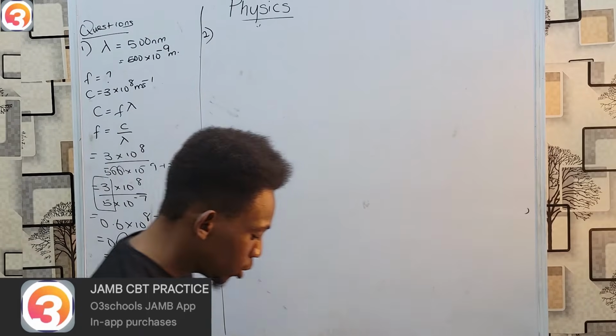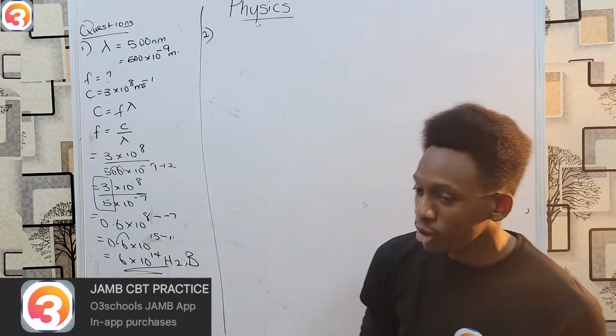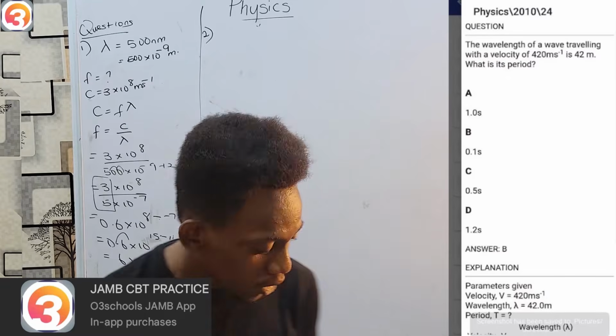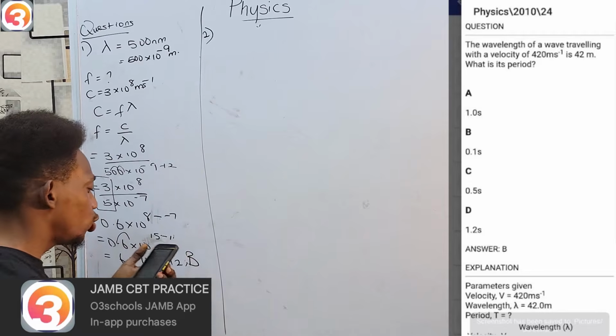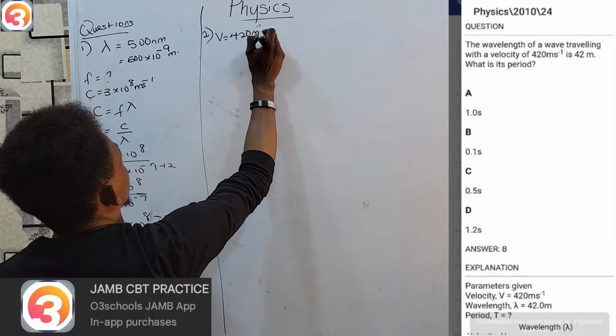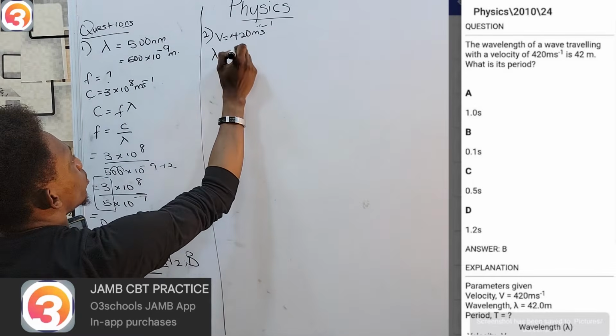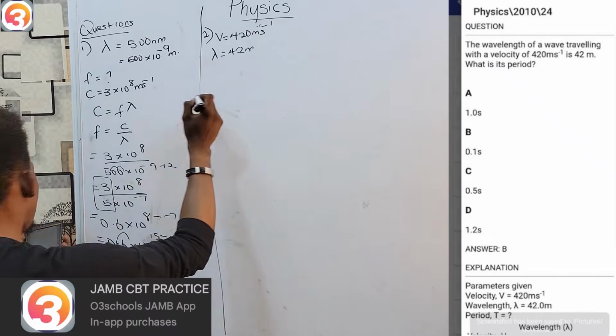Now for the next question, we're going to the year 2010, and now we are actually looking at question 24. The wavelength of a wave traveling with a velocity of 420 meters per second is 42 meters. The wavelength is 42 meters. We have to find the period.